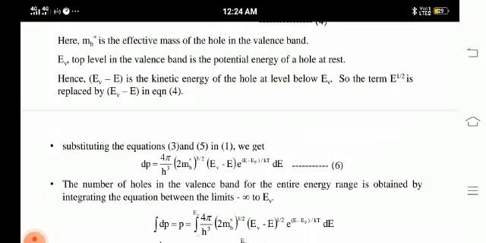Here the limit changes from E to EV minus E, where EV is the valence band energy level and E is the total energy.